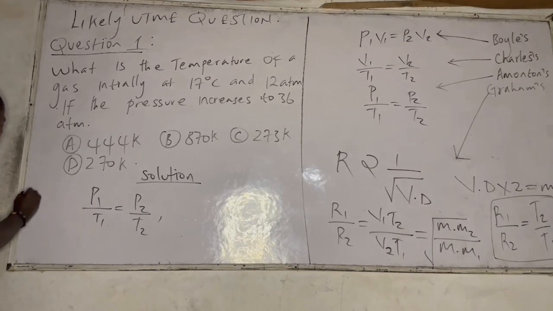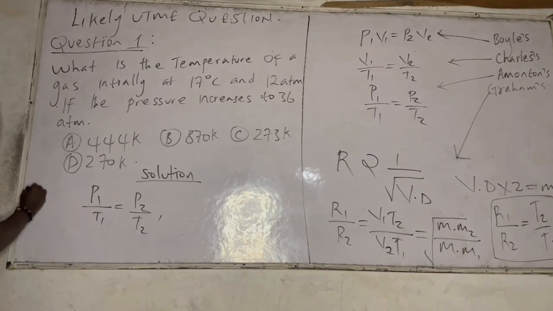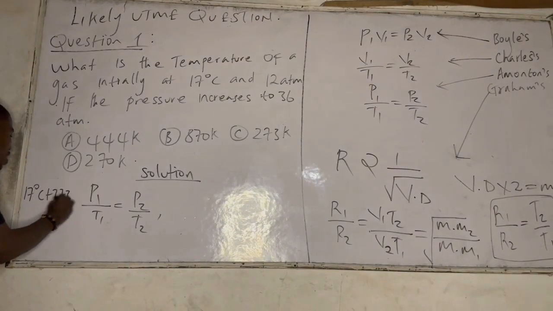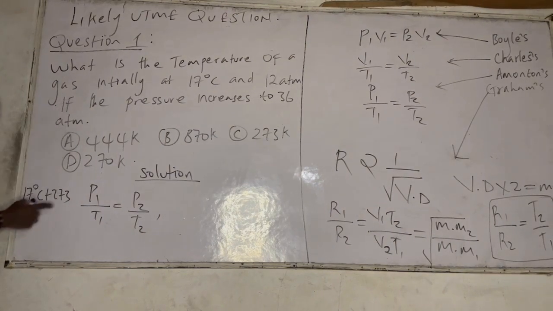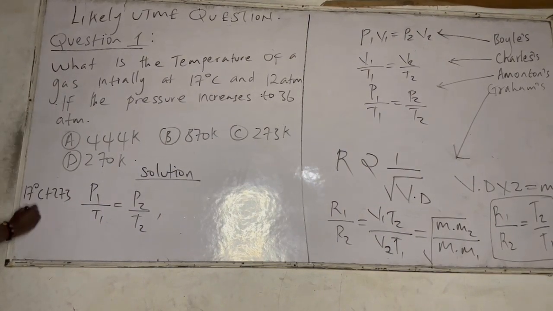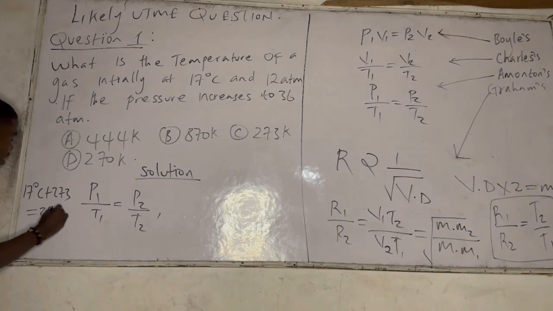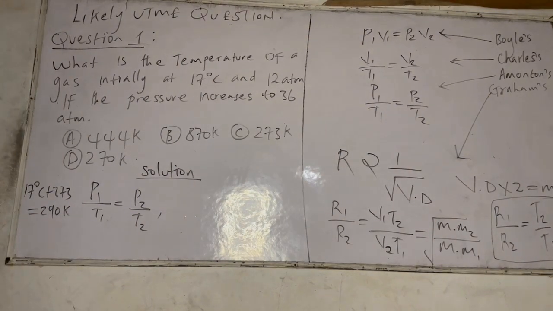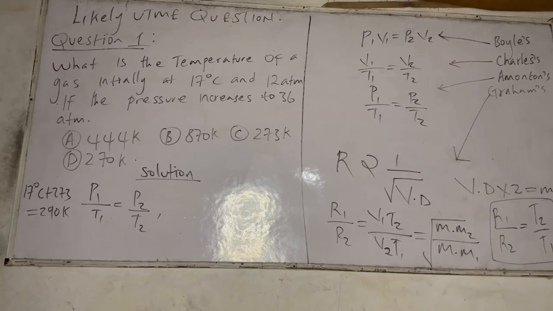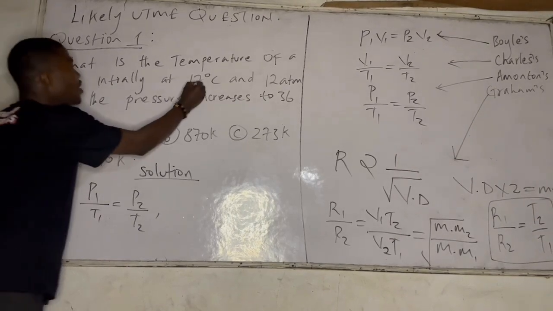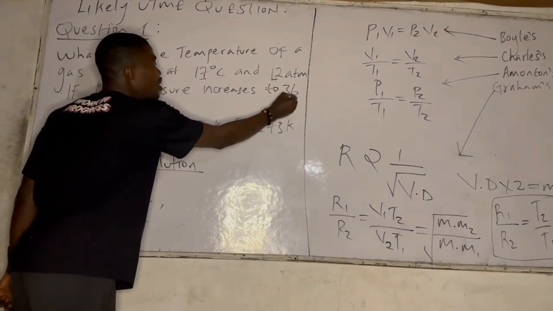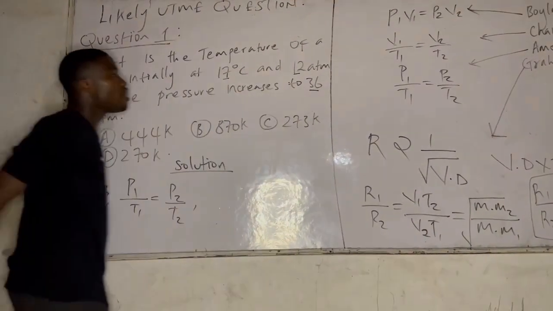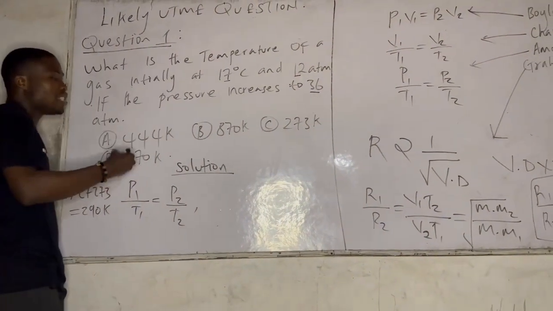So quickly, 17 degrees Celsius, let's convert to Kelvin: plus 273. From Celsius to Kelvin, that should be 290 Kelvin. Assuming this is the first temperature and this is the first pressure, therefore this is going to be the second pressure, and the temperature I'm looking for will be the second temperature.